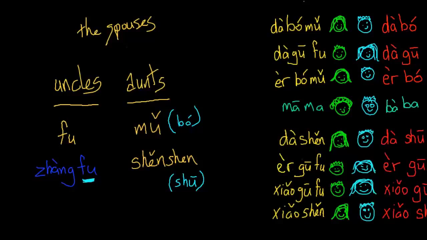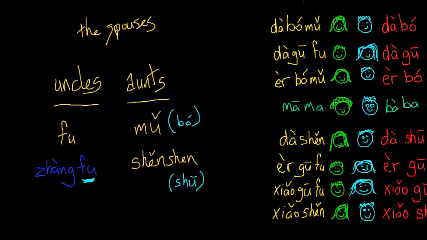So here's what it looks like when we add these names. We have our 大伯, and we add the 母, 大伯母. Here we have an aunt on this side, so we just take her name and we add 父. So we have 大姑父. Here we have our 二伯, so his wife will be our 二伯母. Here we have your dad, so of course you don't say aunt, you say 妈妈.